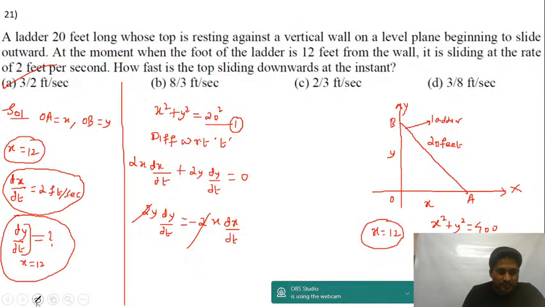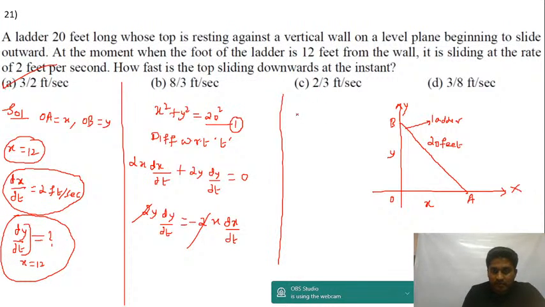Let me just write this once again here. X square plus y square is equal to 20 square. When x is equal to 12, 12 square is 144.